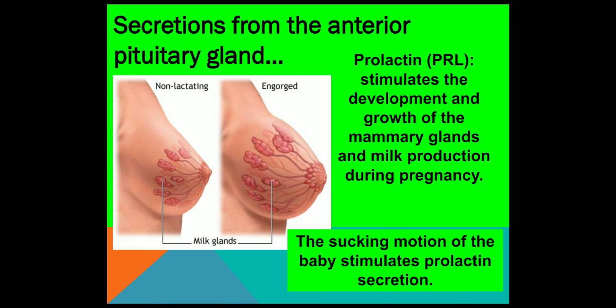Prolactin stimulates the development and growth of the mammary gland and milk production; the pituitary gland also helps with this.